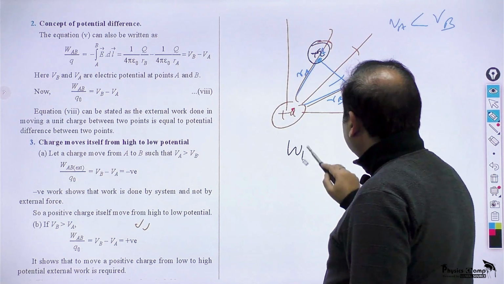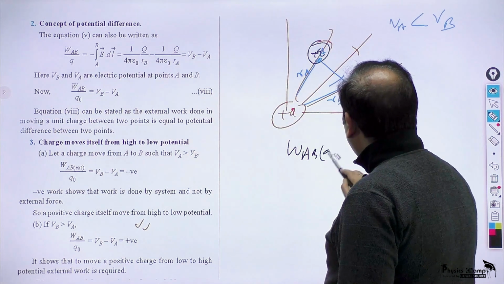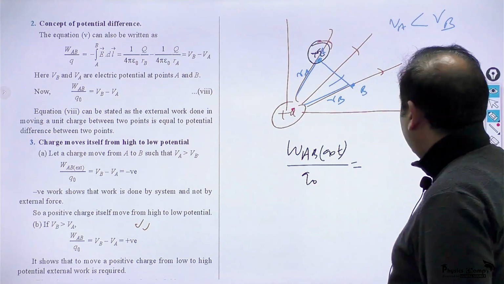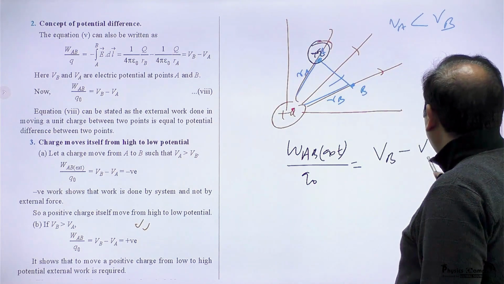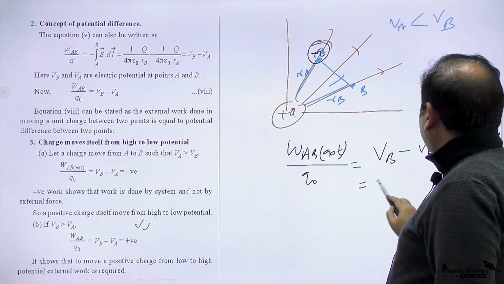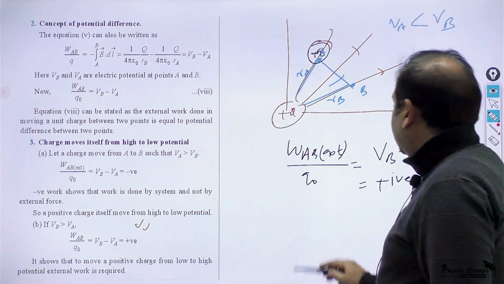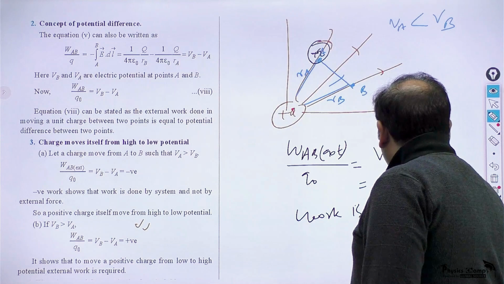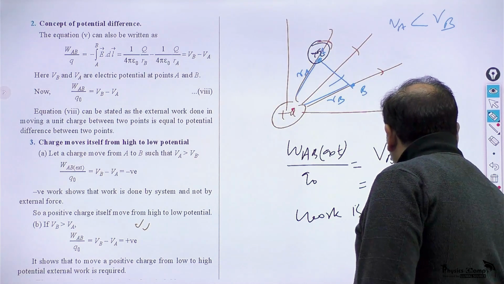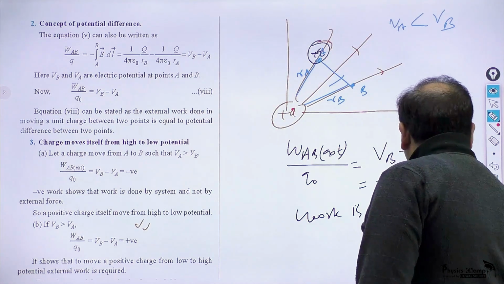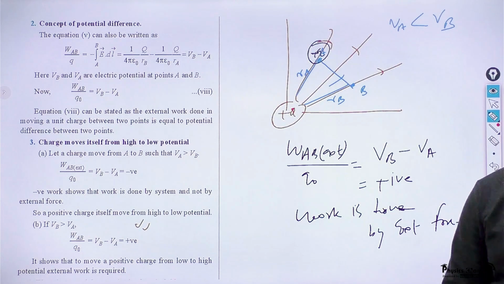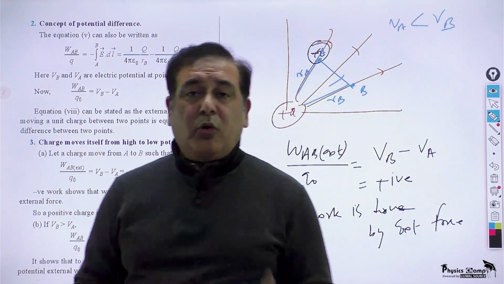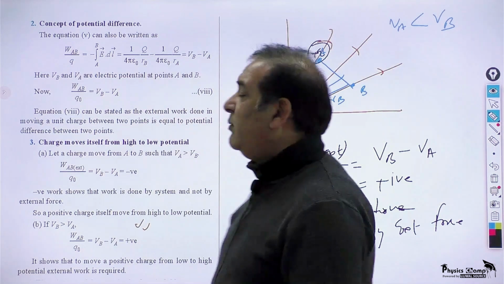The work done by the external force to move a charge from A to B will be VB minus VA. Now VB is greater, so it is going to be positive. Yes, the work is done by the external force. So in order to move a positive charge from low to high potential, external work is needed.